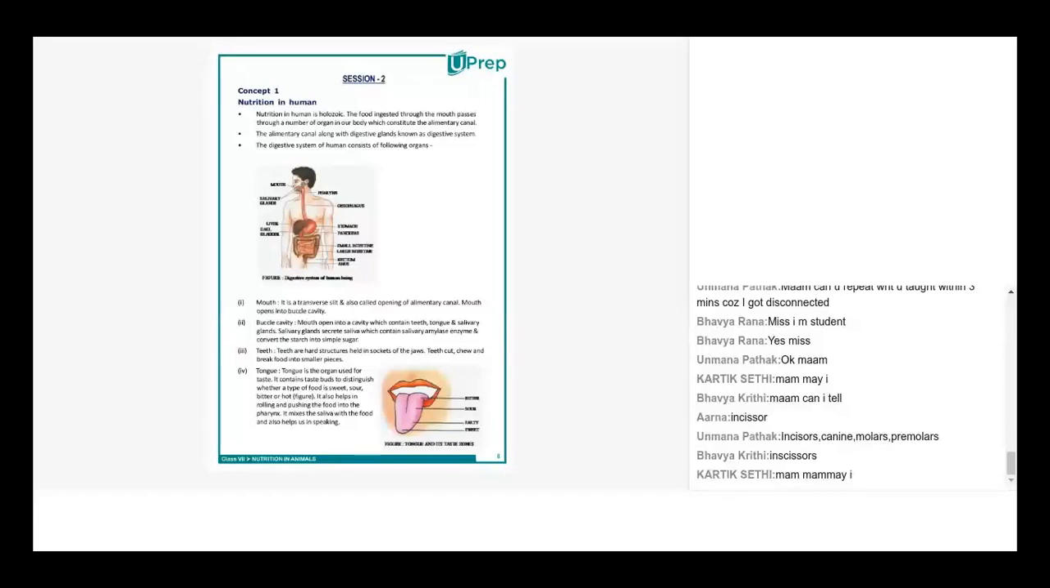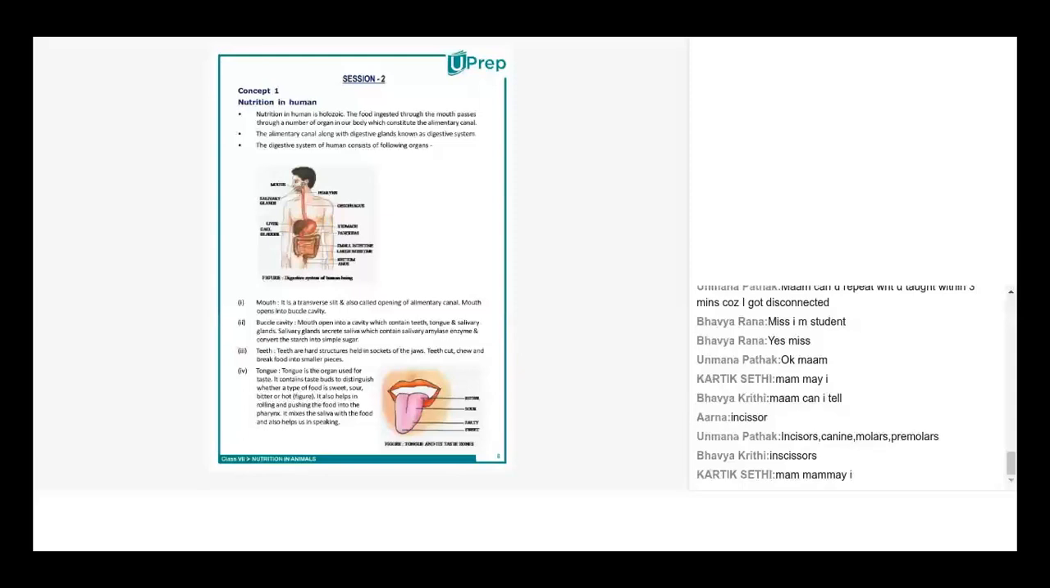Bhavya, Kriti, how are canines used? Ma'am, canines are used to tear the food. That's why they are present at the front, at the corners of the jaws. Correct. So basically, when the food is a little hard, for example flesh, chicken, mutton, and you really need to tear the food, that is when the canines are used. And if you see cats, tigers, lions, they eat a lot of raw flesh. That's the reason why most of their teeth are canines.